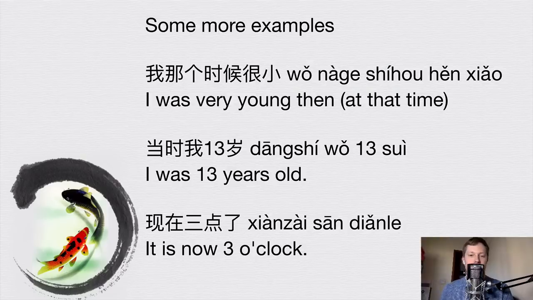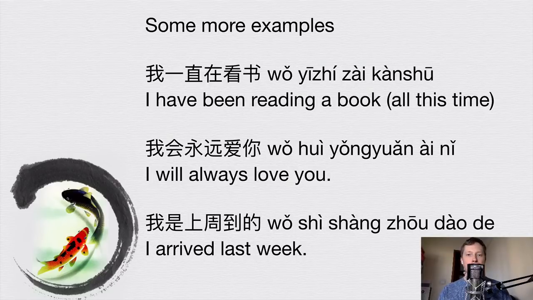And the last example, 现在3点了. It is now 3 o'clock. So in English, you could just say it's 3 o'clock. But in Chinese, you would normally say 现在, now it's 3 o'clock. 现在3点了. So you would add in this extra now that you wouldn't really have in the English. So that's another way that you express when things happen in Chinese, using time words.